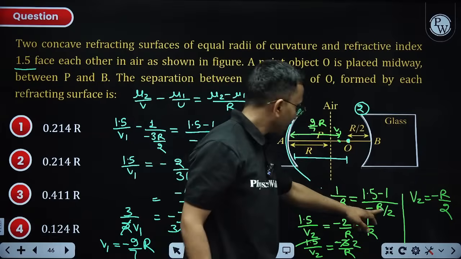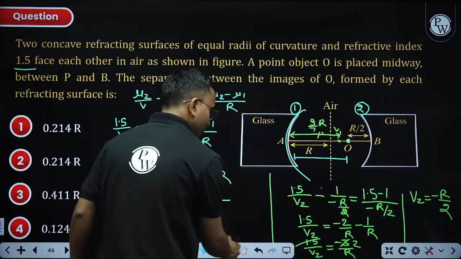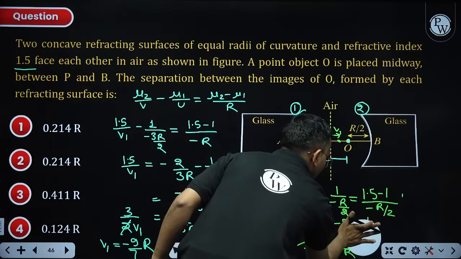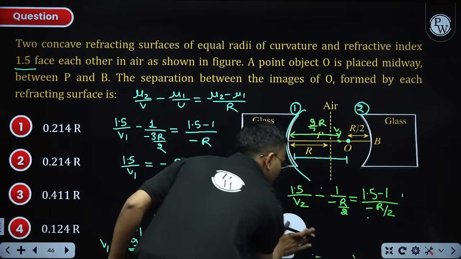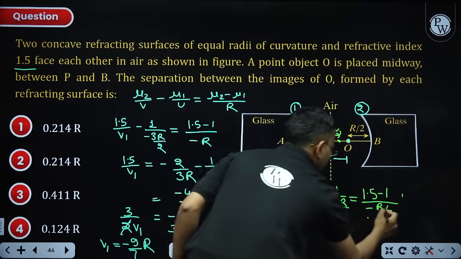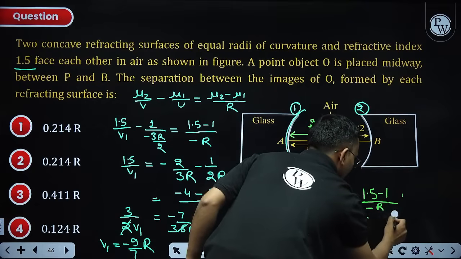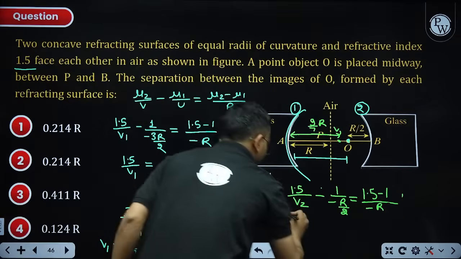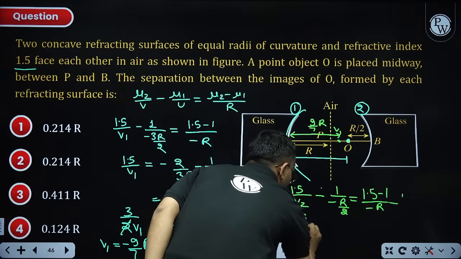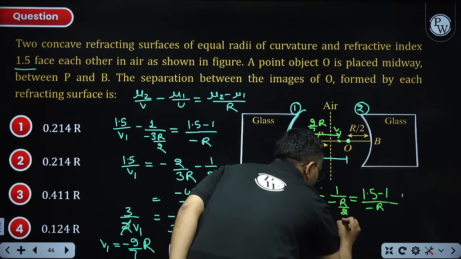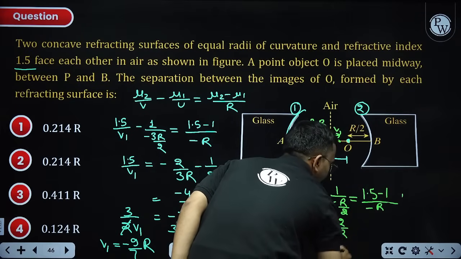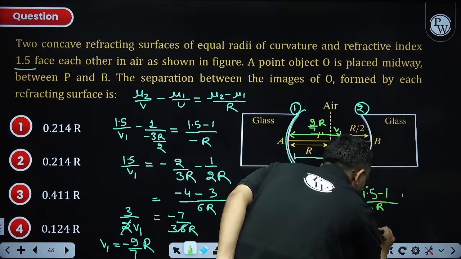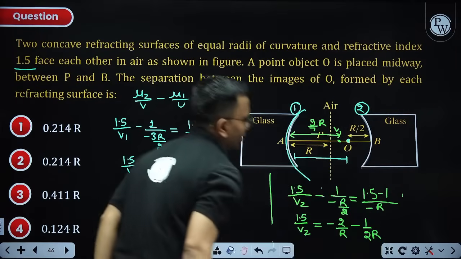Sorry, radius of curvature is R. This part I have to correct again. Radius of curvature here was R. Now this is correct. Now write it again. 1.5 by V2 equals minus 2 by R, and it will be again minus 1 by 2R. Now it is right, I think.